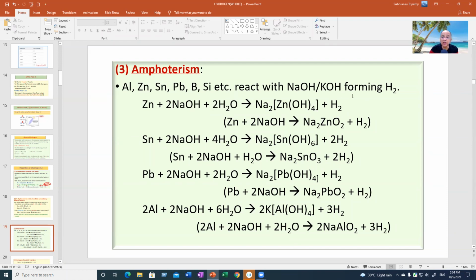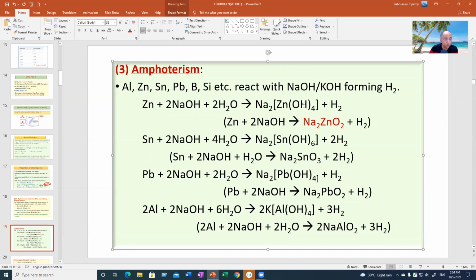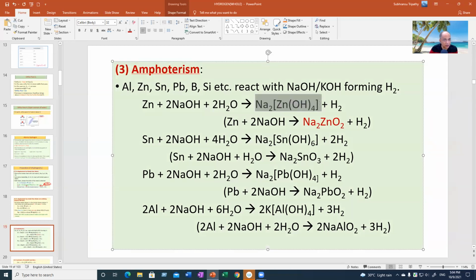KOH to produce hydrogen. Zinc plus sodium hydroxide forms sodium zincate. This is the simple formula often you write in your examination, Na2ZnO2 plus hydrogen. But actually the formula of zincate is [Zn(OH)4]2-. We simplify by removing 2 water from here and make it ZnO2. The actual formula of zincate ion is Zn(OH)4 in parentheses and then big bracket 2 minus.